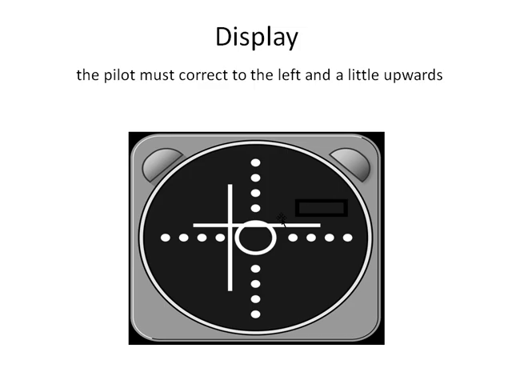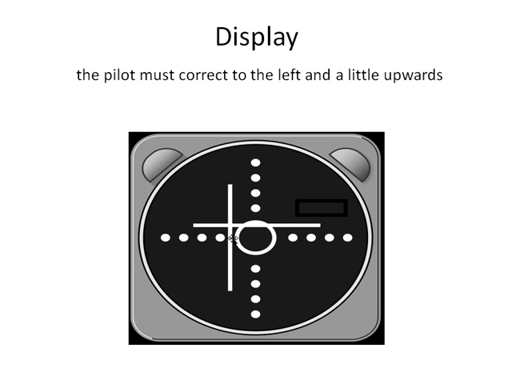So once the pilot gets this particular display on his indicator, which is there on the dashboard of the aeroplane, then the pilot must correct the direction of the vehicle. So the pilot must correct to the left.